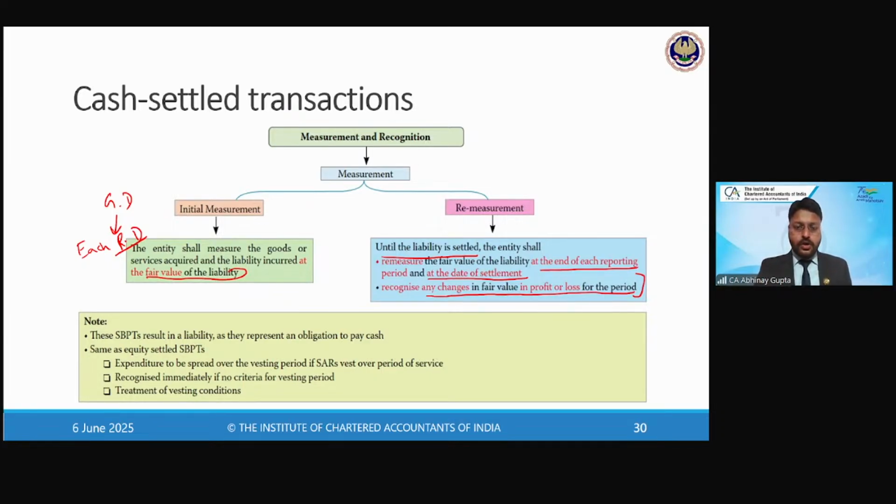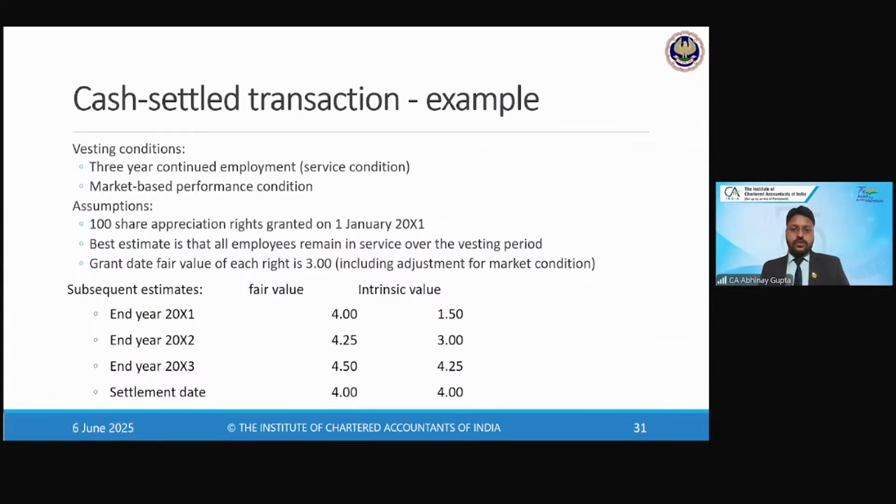Right? Concept is clear. Any questions or doubts on this concept before we actually jump on to the practical on this? Okay, thanks for the confirmation. Now, let's do one practical on this as well, just to crystallize how we are going to perform these calculations.